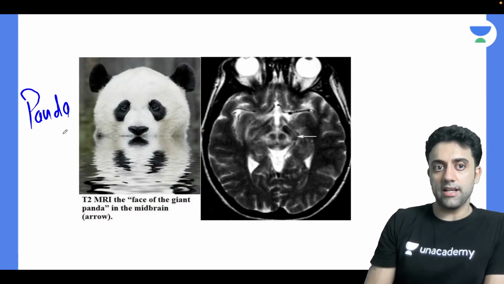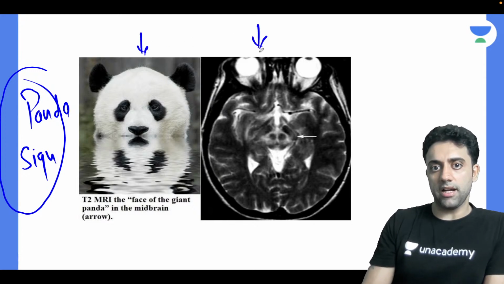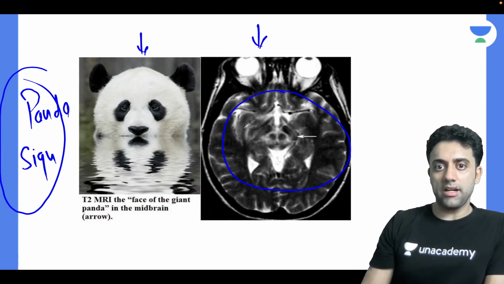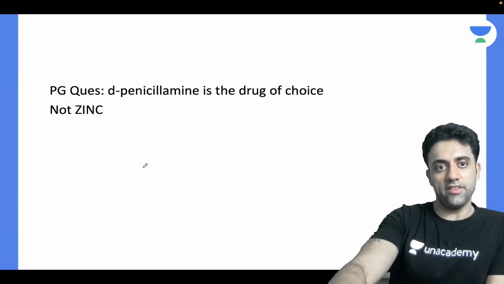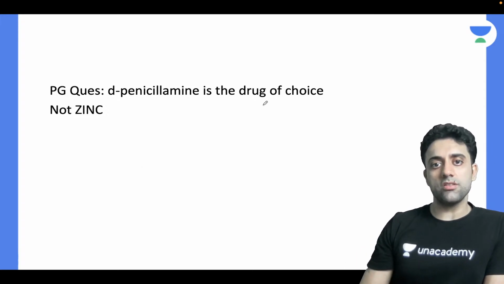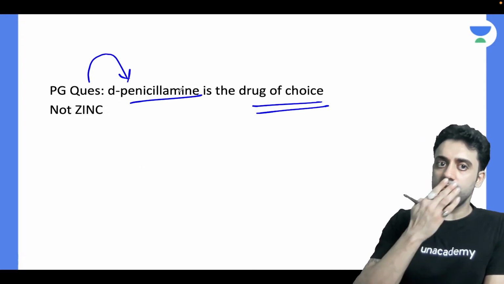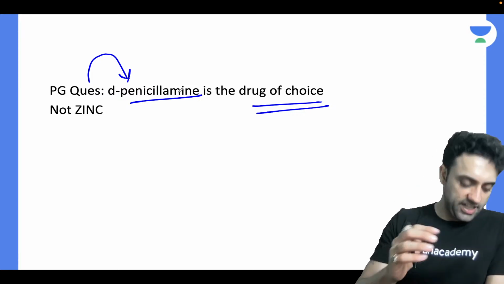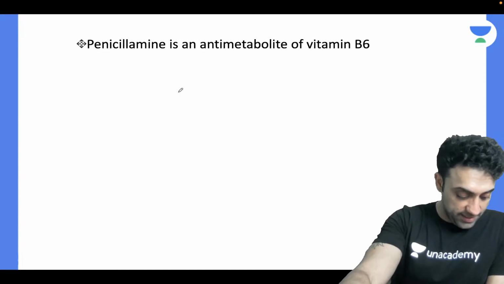Panda sign on MRI. Again, an exam question. Panda sign is seen in Wilson disease. Okay, that you should know. And the PG question was drug of choice for Wilson disease: D-penicillamine, not zinc. And penicillamine is an antimetabolite of vitamin B6.